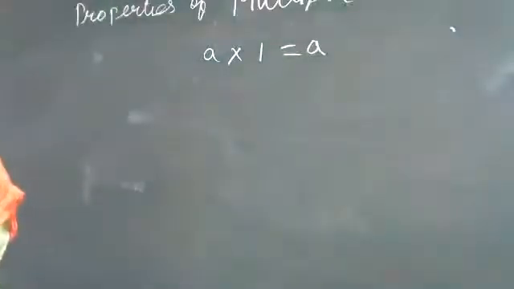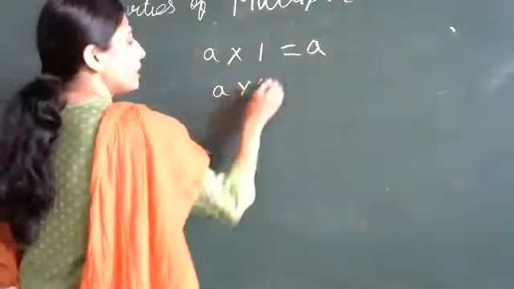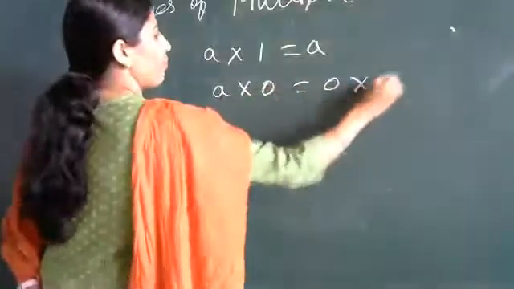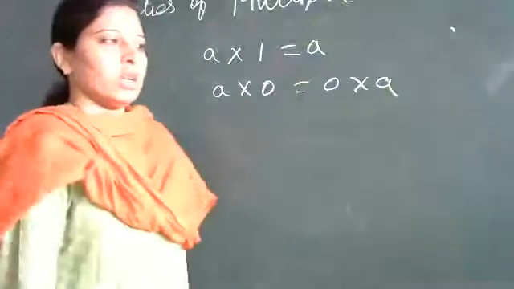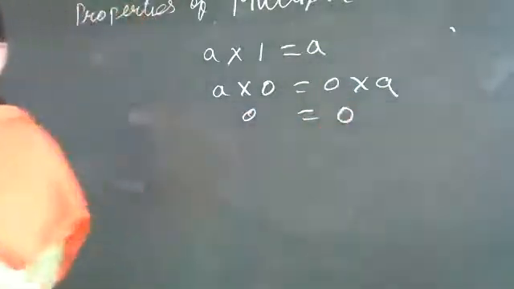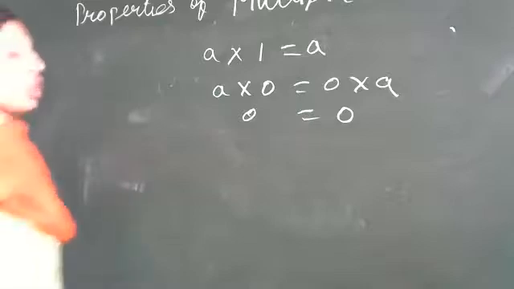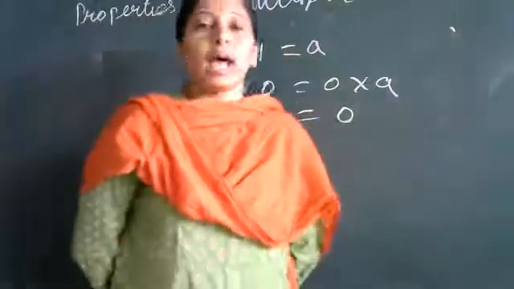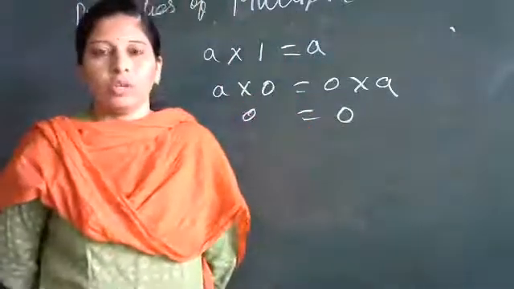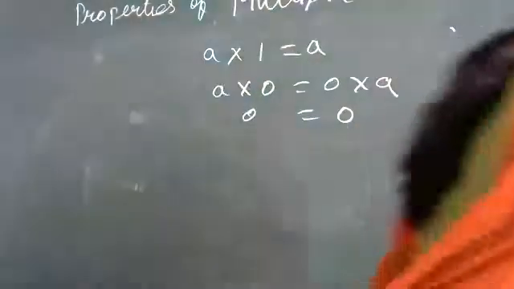Next is 0. Now when you multiply any whole number with 0, the answer will be 0 only. So this is the zero property. That is, any whole number when multiplied with 0 gives the product as 0 only. Okay, so this is the multiplicative property of 0.